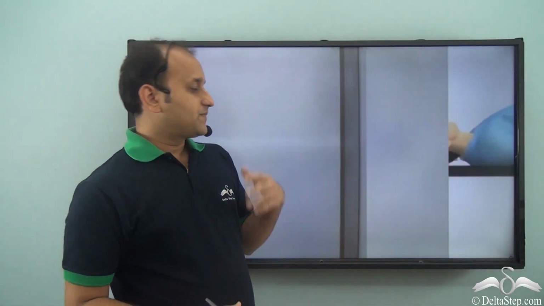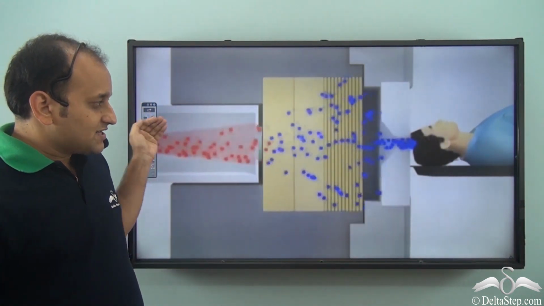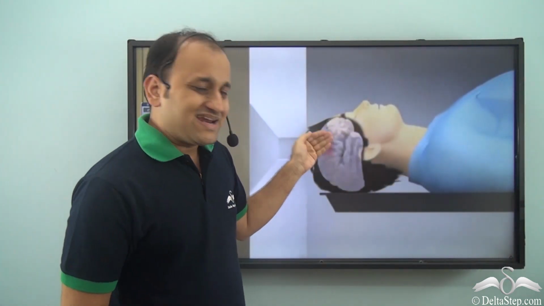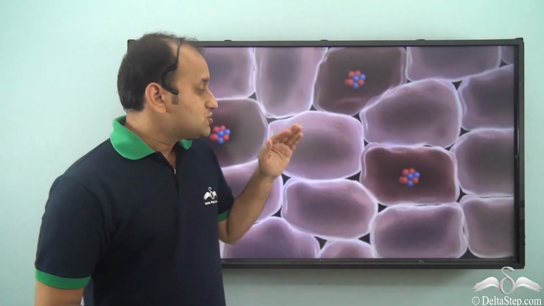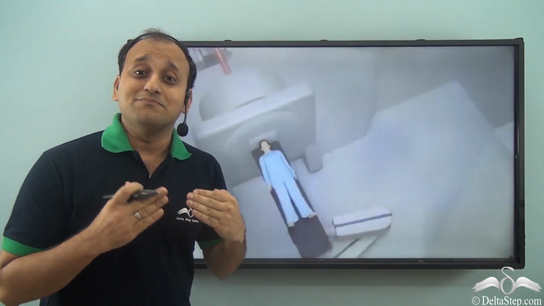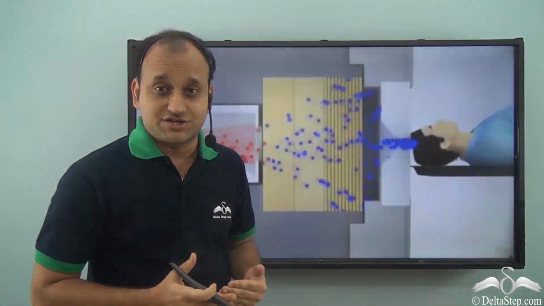So how does it work? Well, radioactive radiation is allowed to penetrate inside our body, but it is done in a controlled environment. So only the affected cells are allowed to be exposed to the radioactive radiation.